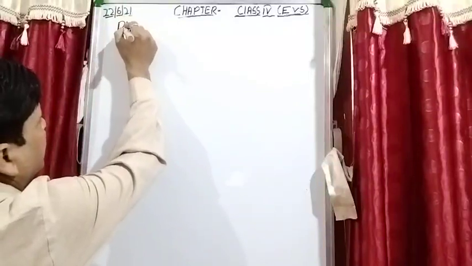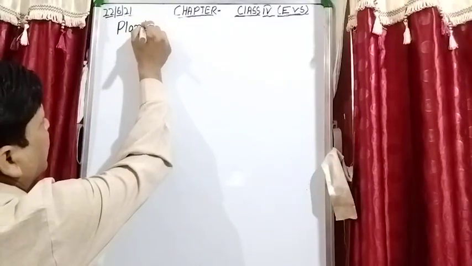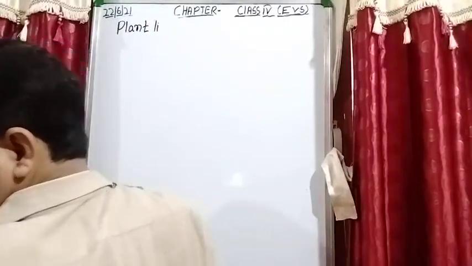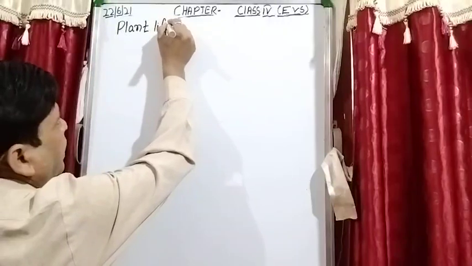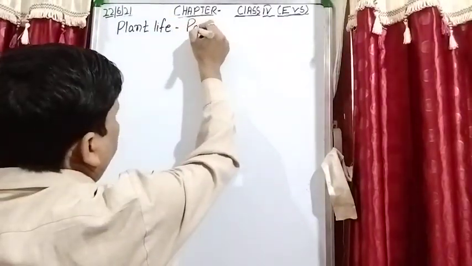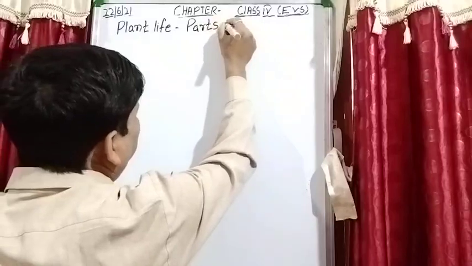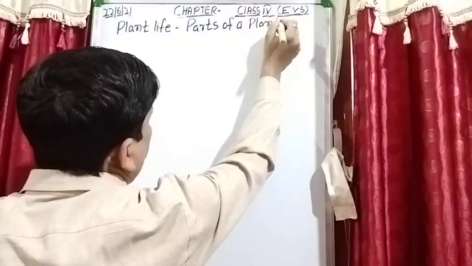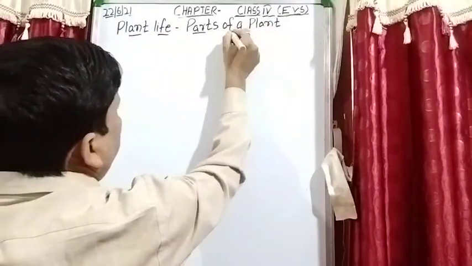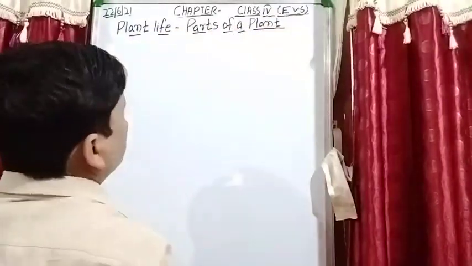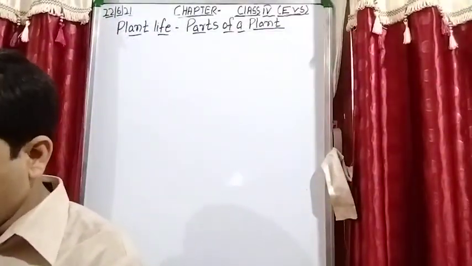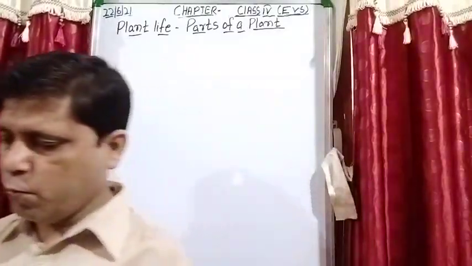Plant life, parts of a plant. So students, let's do a little recapitulation of what we have done in the previous video.